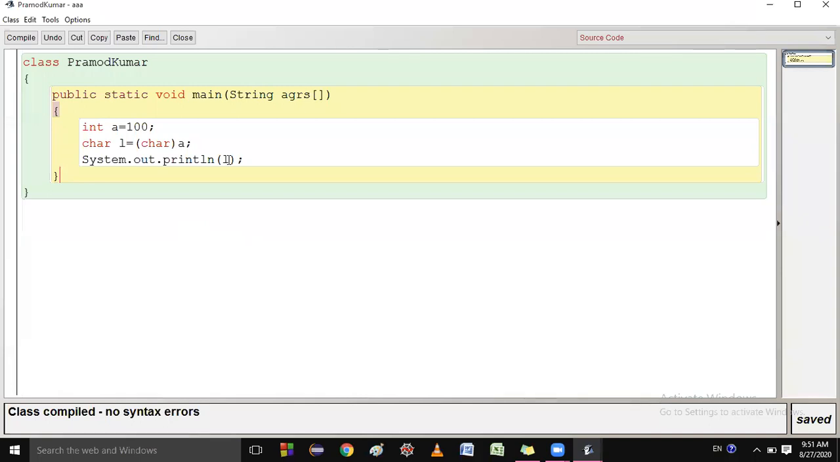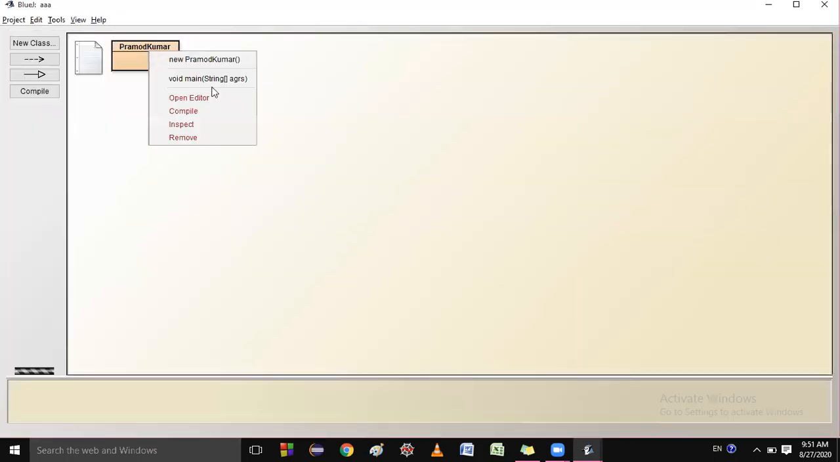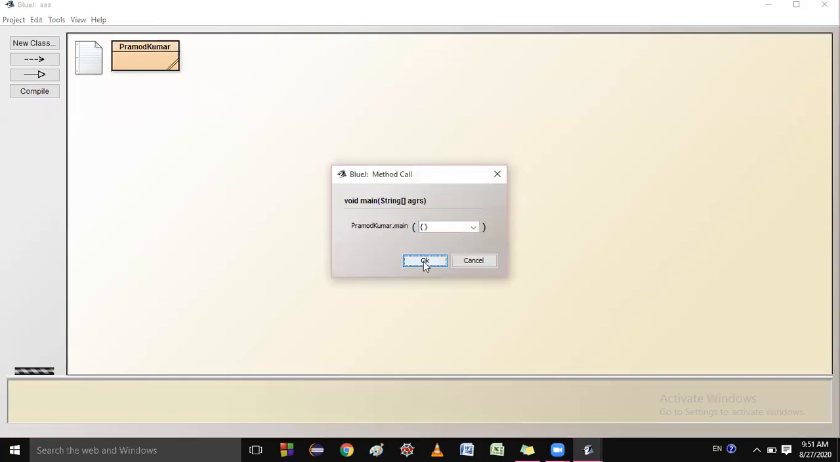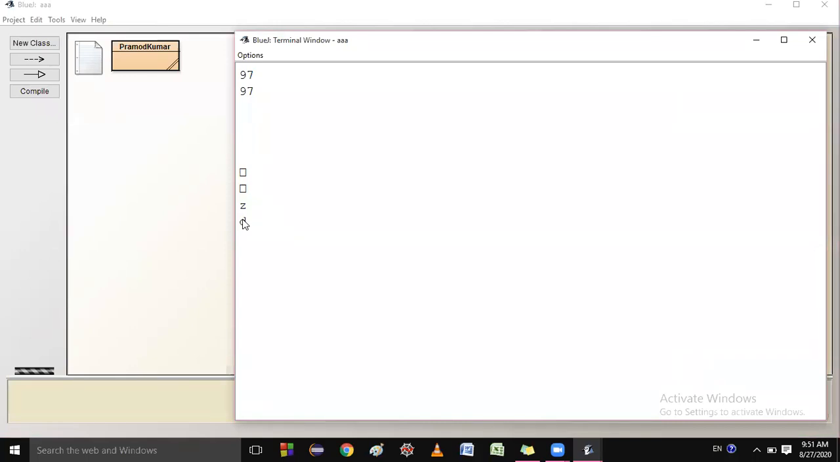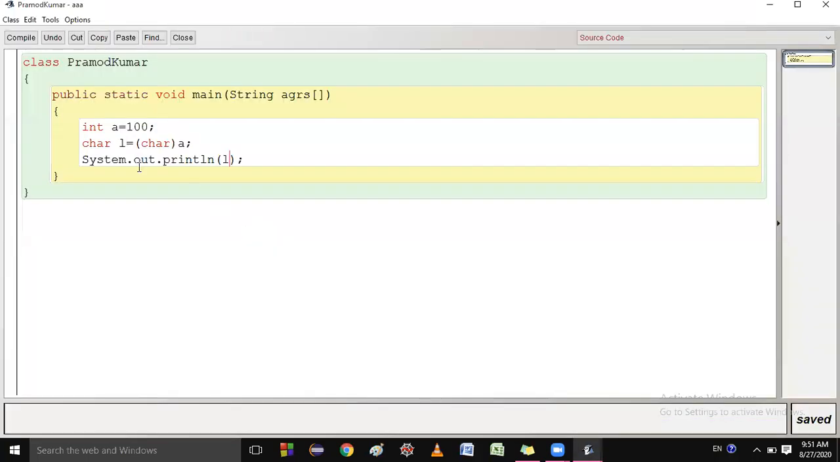What should be the character? Can anybody tell the answer, please? Sir, D. The answer is D. So basically it is converting the character's data type.